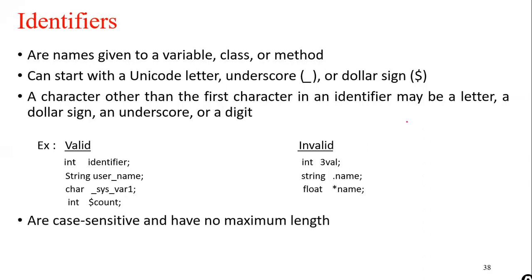All are case sensitive and there is no maximum length. That means we don't have any restriction on the length of the variable name or the method name. As we have in the C programming language a limit on the length of names, but in Java we don't have any restriction on the length. So we can give names of any length. And all the identifiers are case sensitive. That means int a and int A, these two are considered as two different variable names.